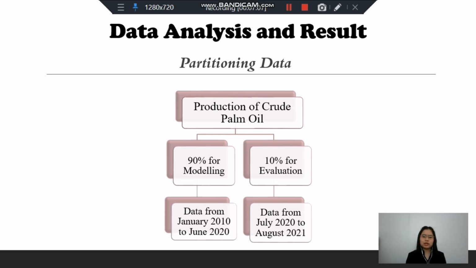Data analysis and result. The data in this study is split into two parts, which are 90% for modeling, where the data is from January 2010 to June 2020, and the remaining 10% for evaluation, where the data is from July 2020 to August 2021.